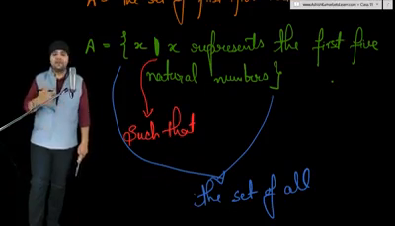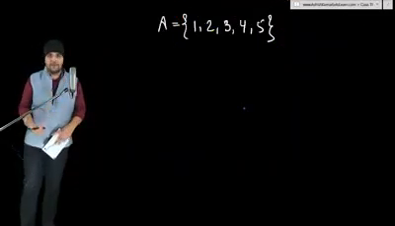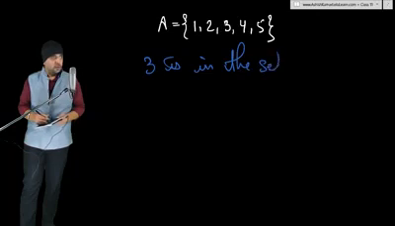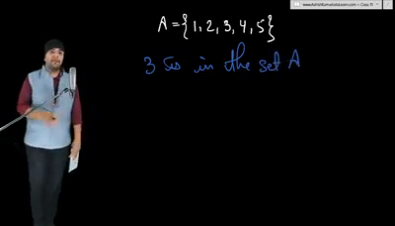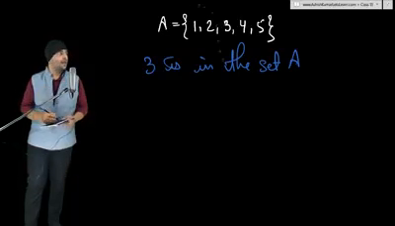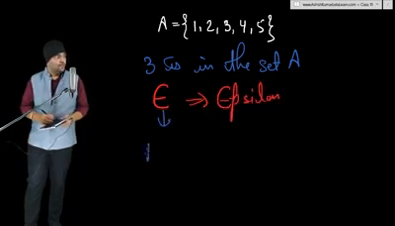Okay. So now let's go to our next topic, our final topic. How do we represent whether an element is in the set or not? Here the set of first 5 natural numbers, as you can see, 3 is in the set A. How do we represent this statement mathematically? For that purpose, we use Greek symbol epsilon, which stands for belongs to.